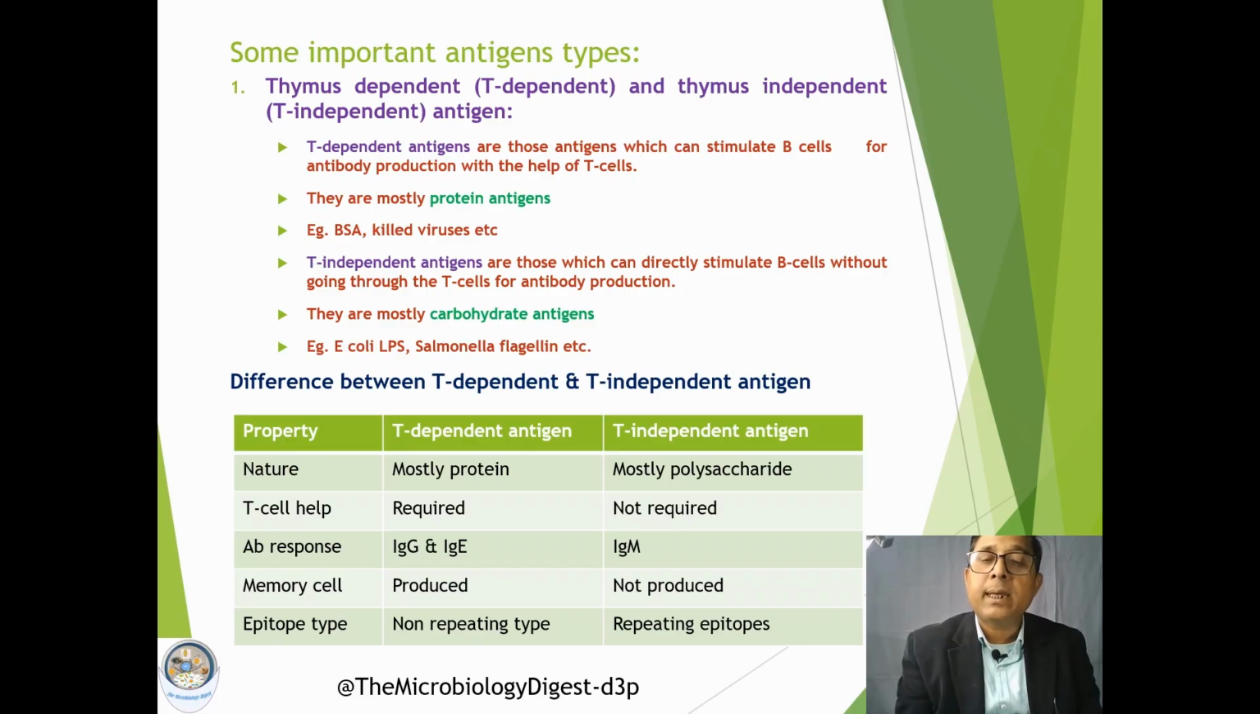But in case of T independent antigens, they do not produce any memory cells. Epitope type: these are non-repeating epitopes, and in case of T independent antigens, repeating types of epitopes are mostly recognized. Okay, so understanding of this difference is very important.